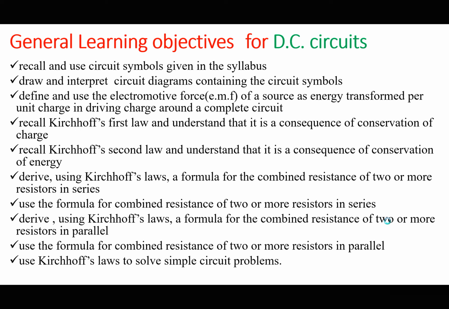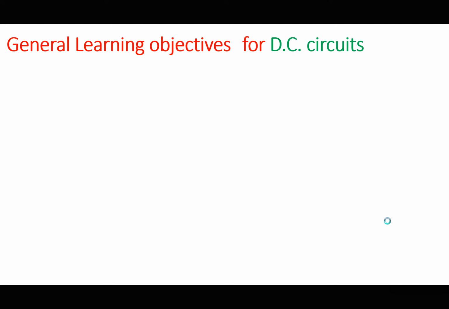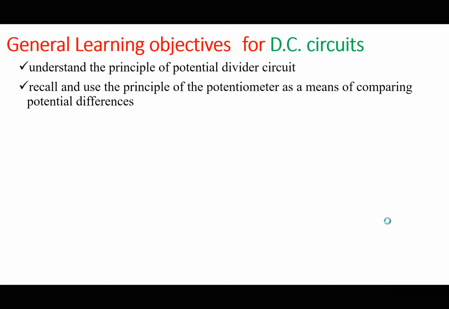Now, the content we are going to explore may not exactly follow the order of these learning objectives, but I have arranged them to the way I want them to flow. So you should be able to understand the principle of potential divider circuits. You should be able to recall and use the principle of the potentiometer as a means of comparing potential differences.